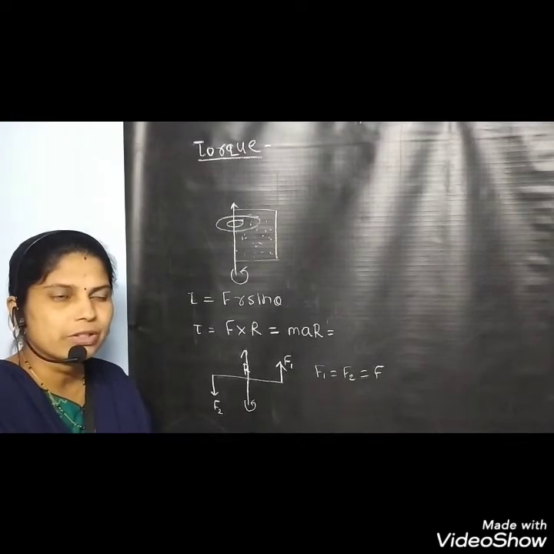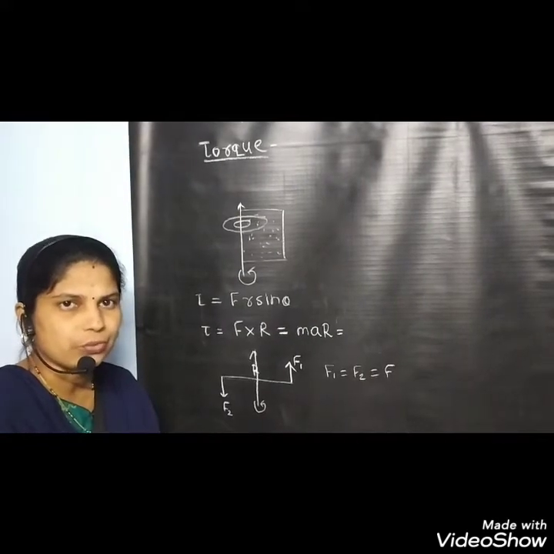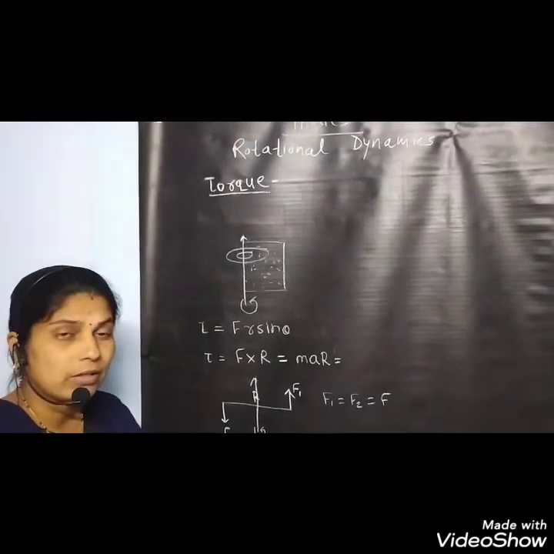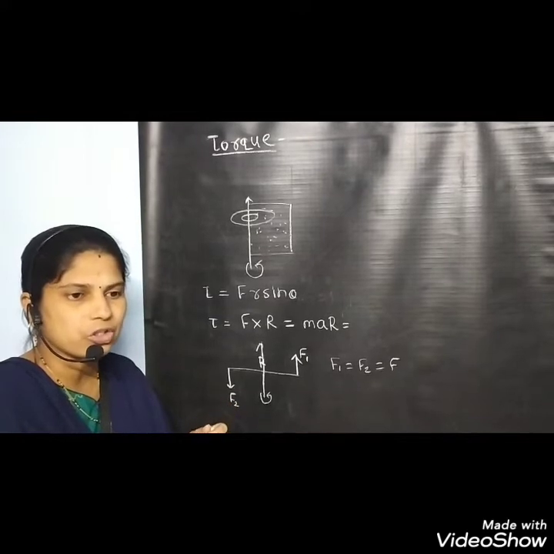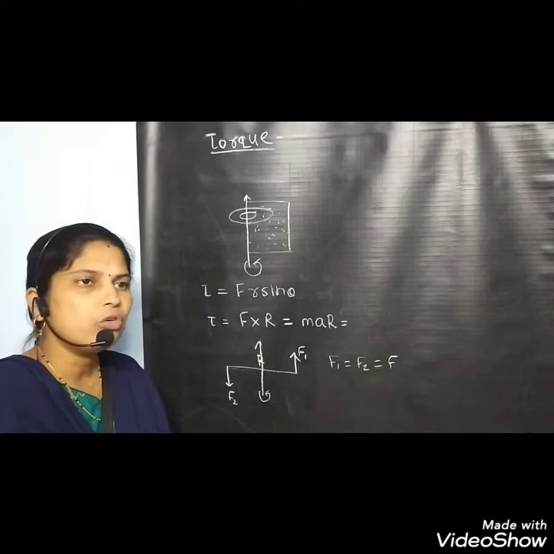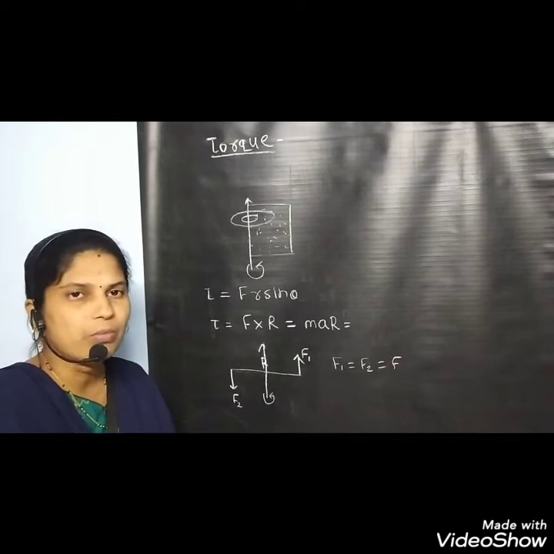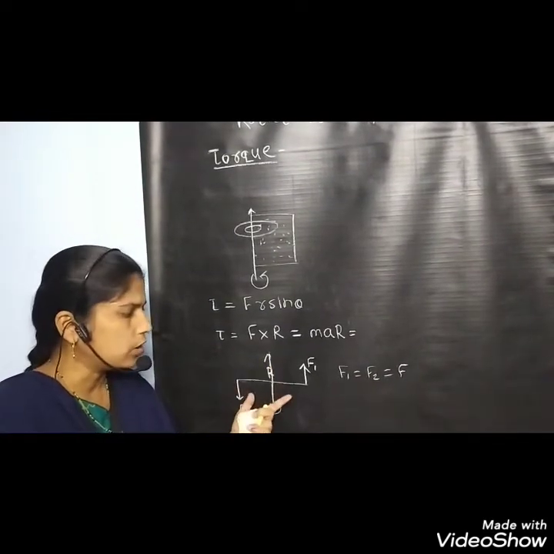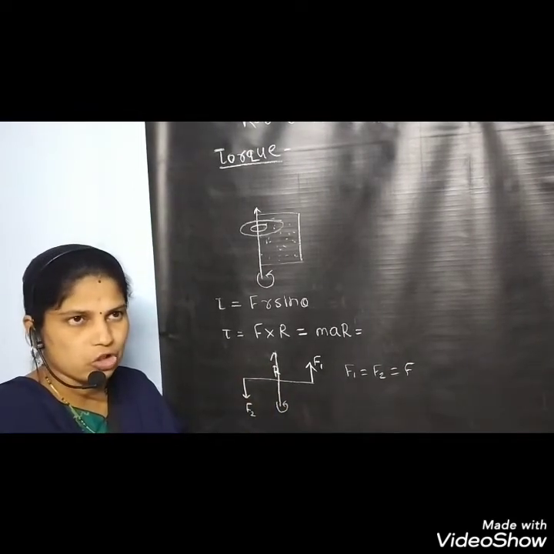Similarly, if we open or tighten a screw, we apply force in the opposite direction. When we move the steering wheel to the right, we apply force in a particular direction, and to move it to the left, we apply force in the opposite direction. When these two forces are of equal magnitude, it is called a couple, and a couple produces purely rotational motion.